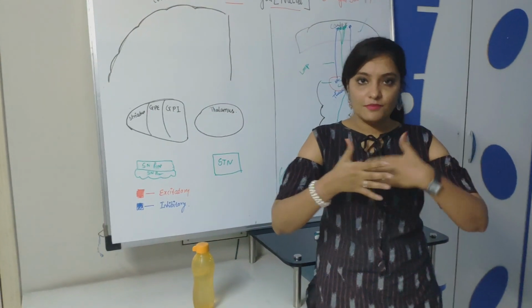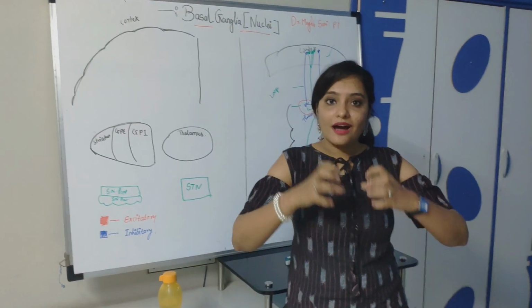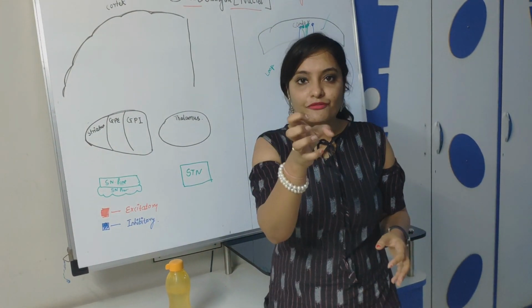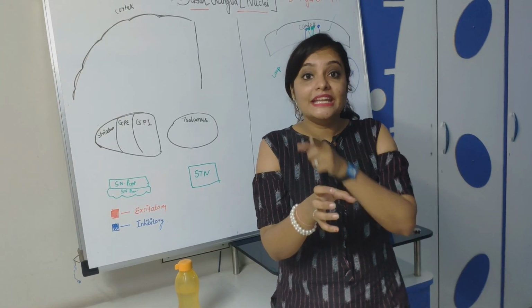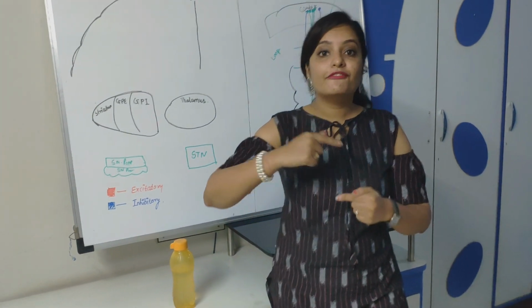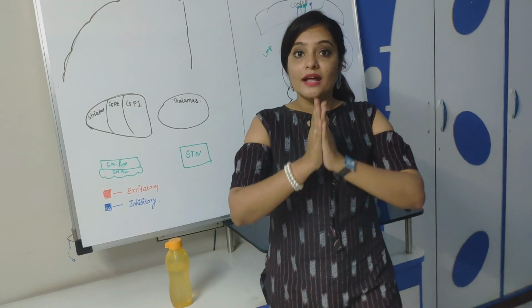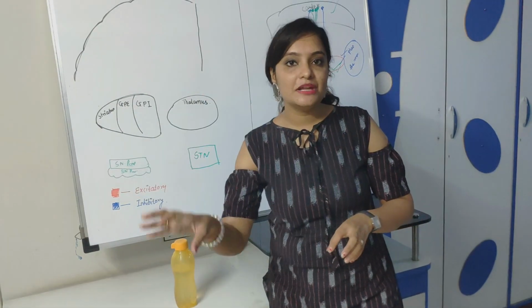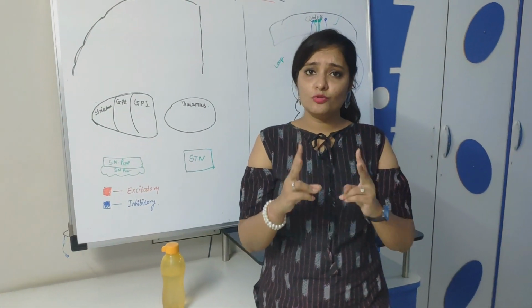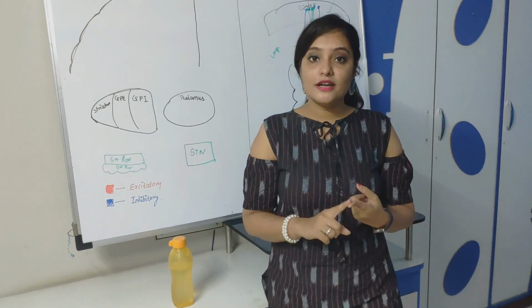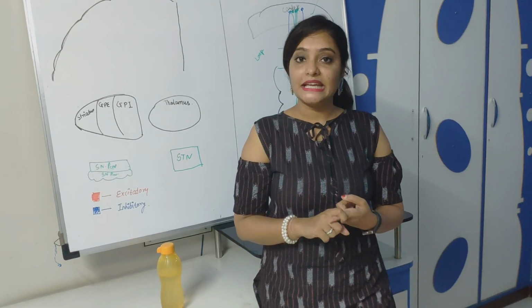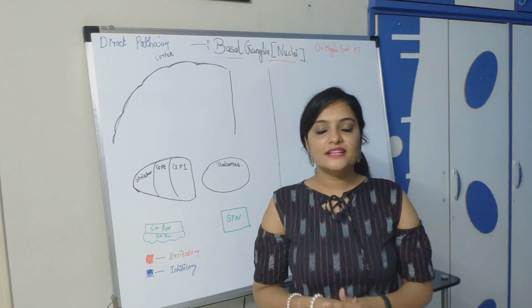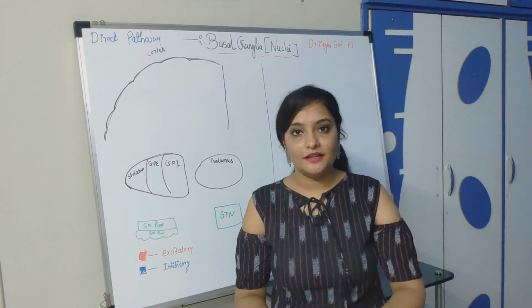If both sides of muscle, agonist and antagonist, are working equally, both applying equal force, I am not able to bend my fingers, right? So one needs to be inhibited and one needs to be facilitated. Fine. So basal ganglia is responsible for facilitation of the movement as well as the inhibition of the movement. That is why there are two types of connection of basal ganglia. One is direct circuit and second is indirect circuit. First we will see direct pathway, and the direct pathway is mainly responsible to facilitate a movement.